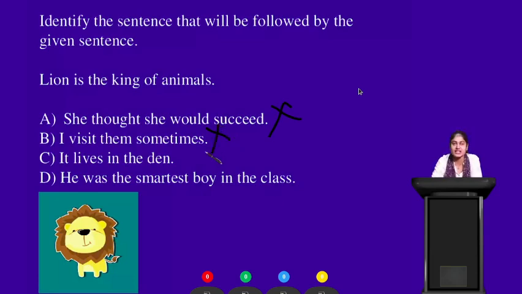Next, lion is the king of animals. He was the smartest boy in the class. Is it correct? No. Next, lion is the king of animals. It lives in den. Correct? Lion lives in den. So the correct answer will be option C. Clear? Okay.